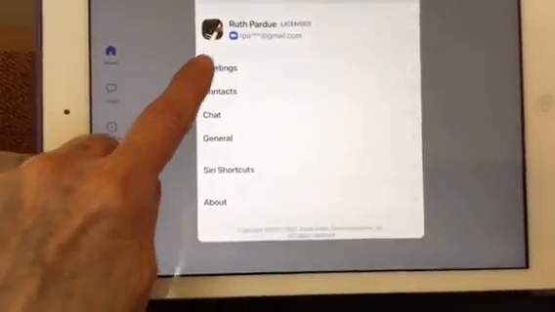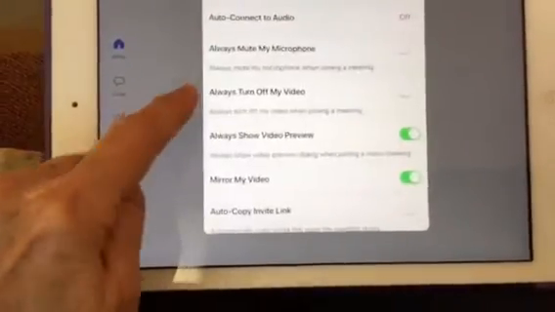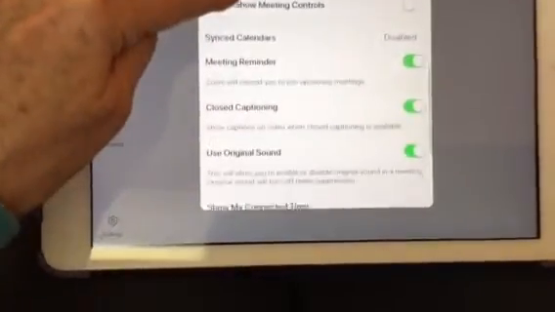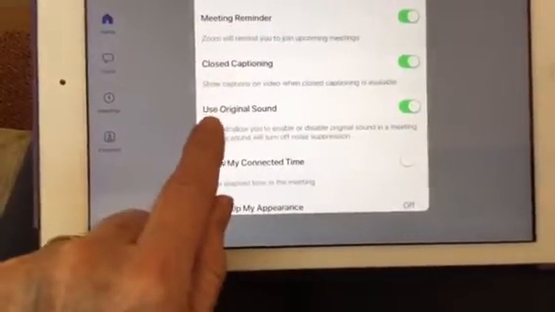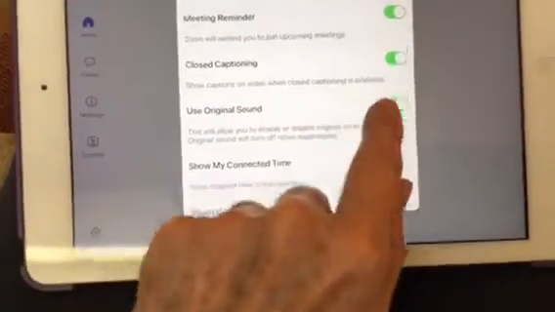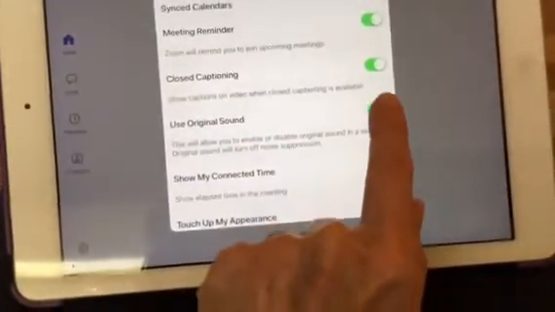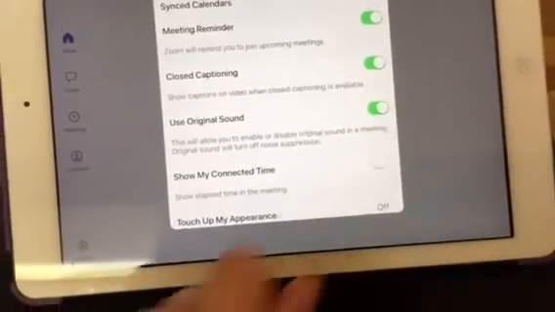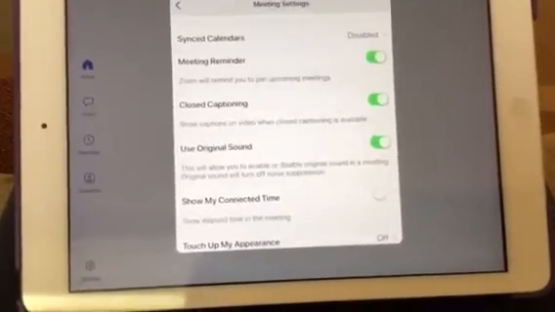Then touch Meetings. Then scroll down till you see this. It says Use Original Sound. This must be turned on. If it's not turned on, it looks like that. So you want it to be turned on or toggled on, and that is step one.